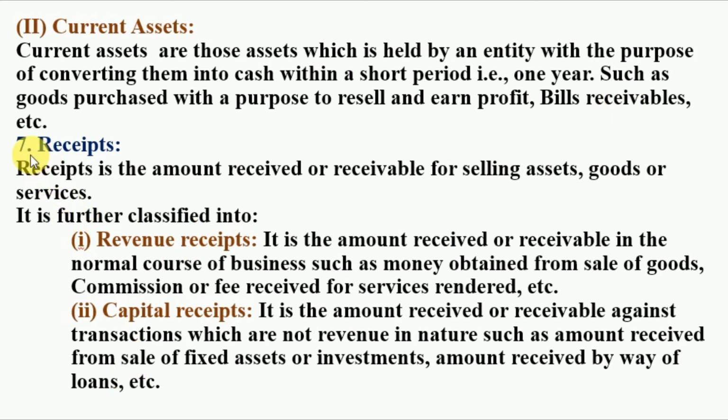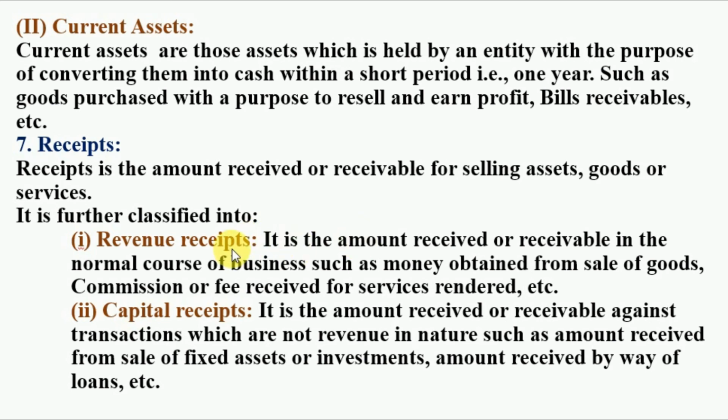Now comes another point, that is receipts. Receipt is the amount received or receivable for selling assets, goods or services. That means a monetary value which is received or receivable for selling assets, goods and services is known as receipt. That means a monetary value which an enterprise will get after all these activities. It is further classified into two types. First one is revenue receipt and second one is capital receipt.